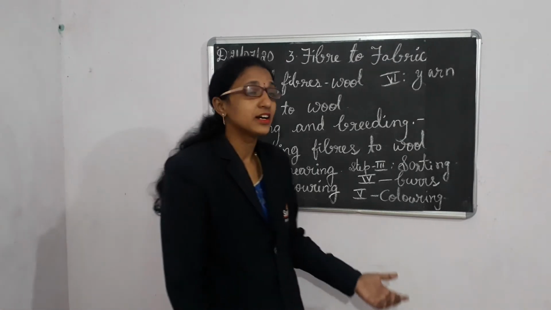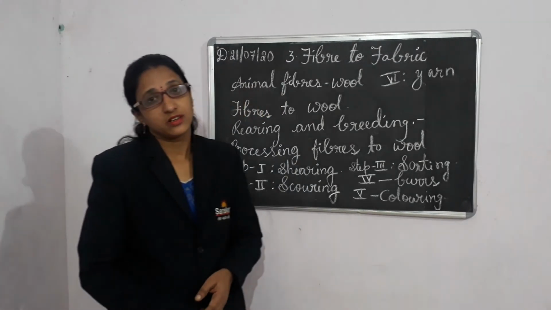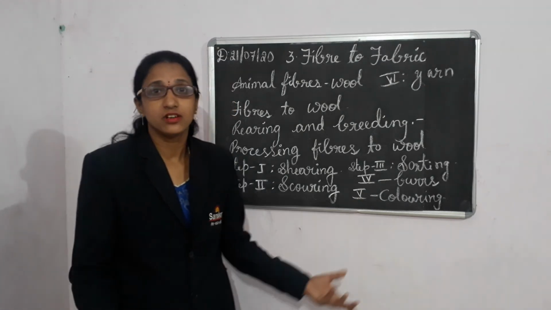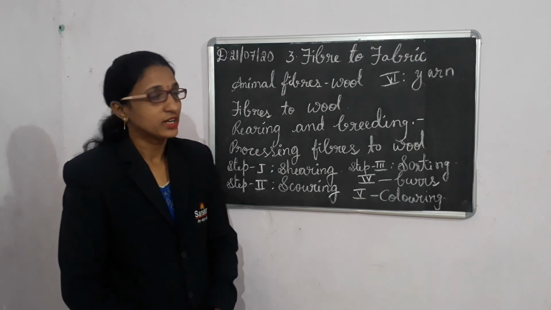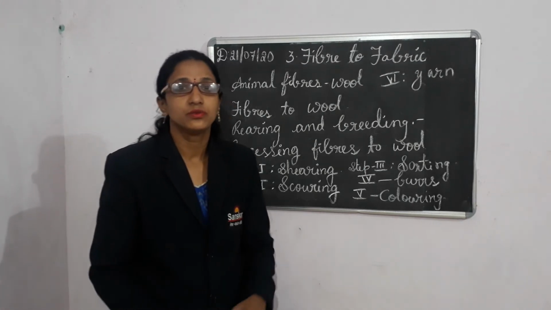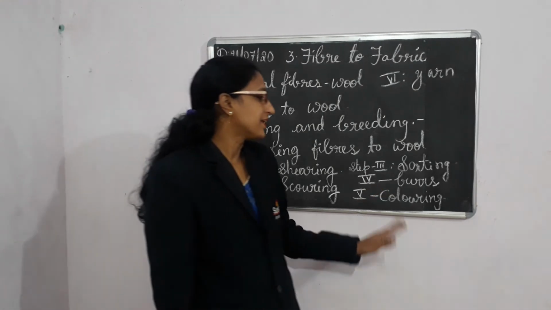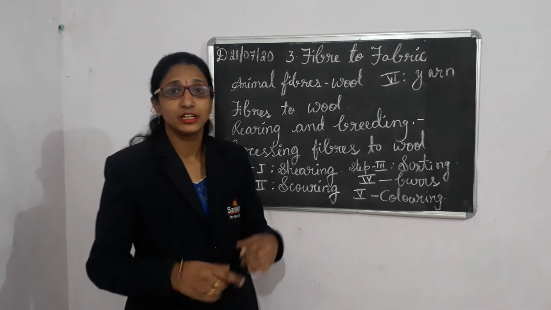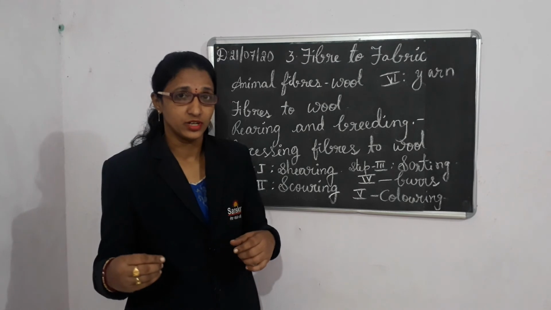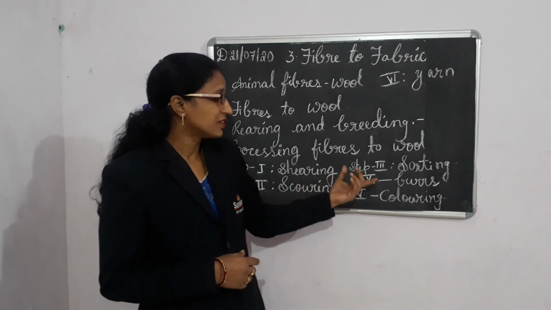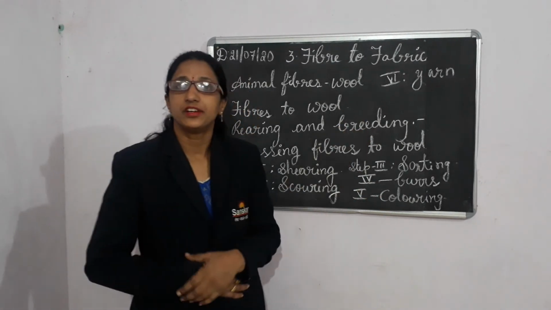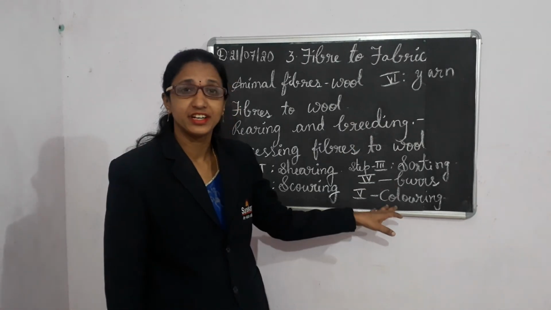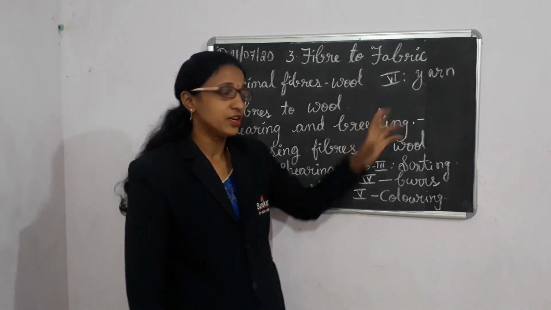And in the fifth one, coloring. We know that sheep are of different colors, so they give different colors to the white wool. They add colors to different wools. And next, after separating the long fibers, we know that long fibers are converted into thread. Thread is nothing but yarn. This is the next and last step, fibers into yarn. After separating and coloring, they make the yarn from the fibers.